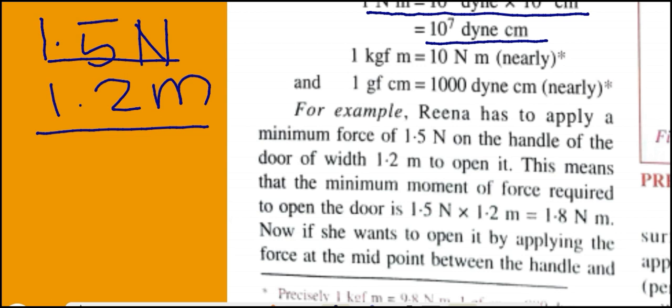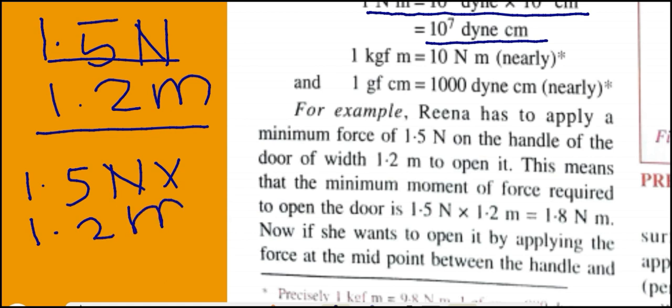This means the minimum moment of force required to open the door is 1.5 Newton multiplied by 1.2 meter, that is equal to, by multiplying these both, we will get 1.8 Nm.